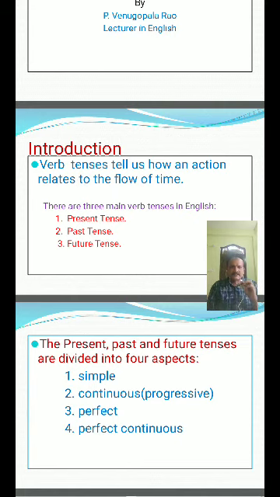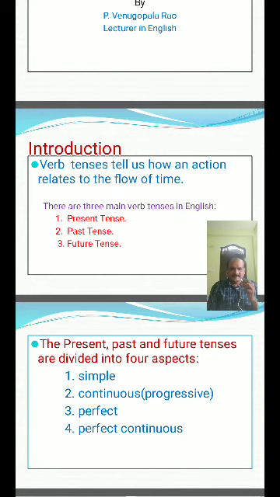Broadly, there are 3 main verb tenses in English: present tense, past tense, and future tense.